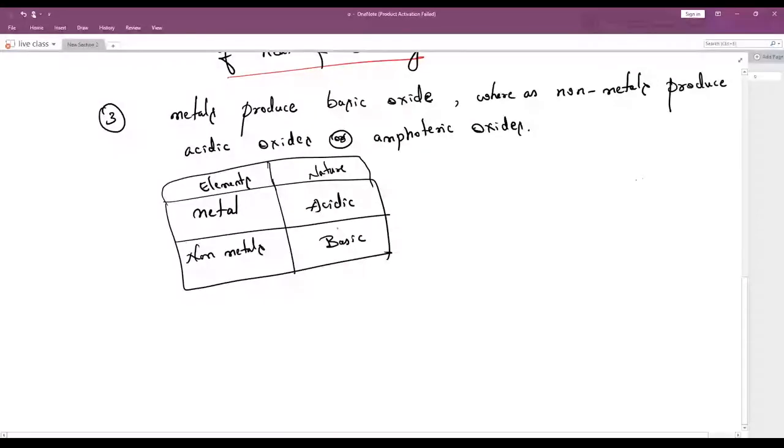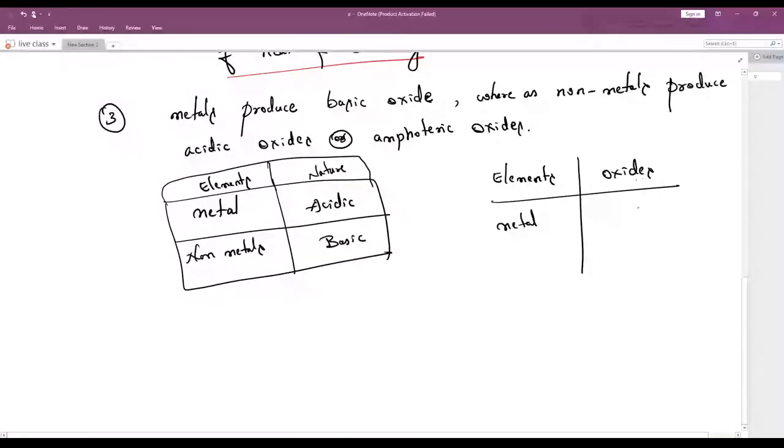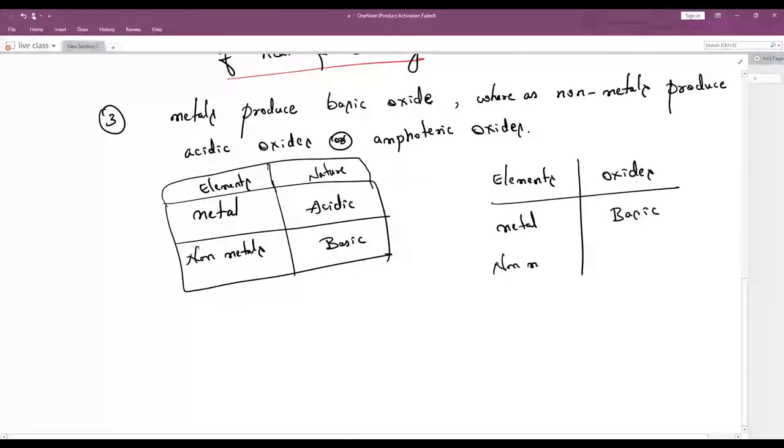This is the nature of the elements. Similarly, take the elements and take their oxides. Then metals produce basic oxides and non-metals produce acidic oxides. Any doubts?